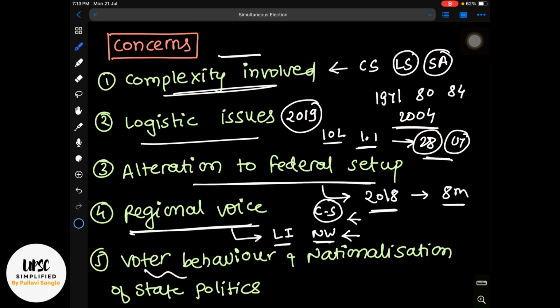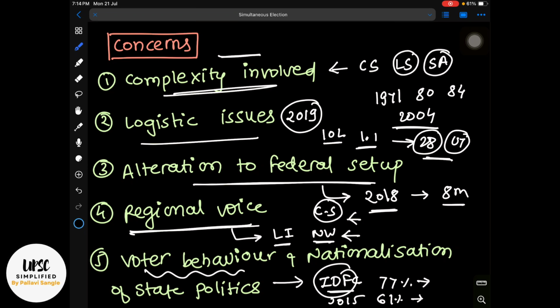Then also voter behavior, some statistics about voter behavior and nationalization of state politics. Some statistics say that there is a study by IDFC Institute. It showed that 77% of the voters chose the same party for both state and national election when held together, and 61% of them chose a separate party when the elections were held separately. So this is a study from 2015 by this institute.